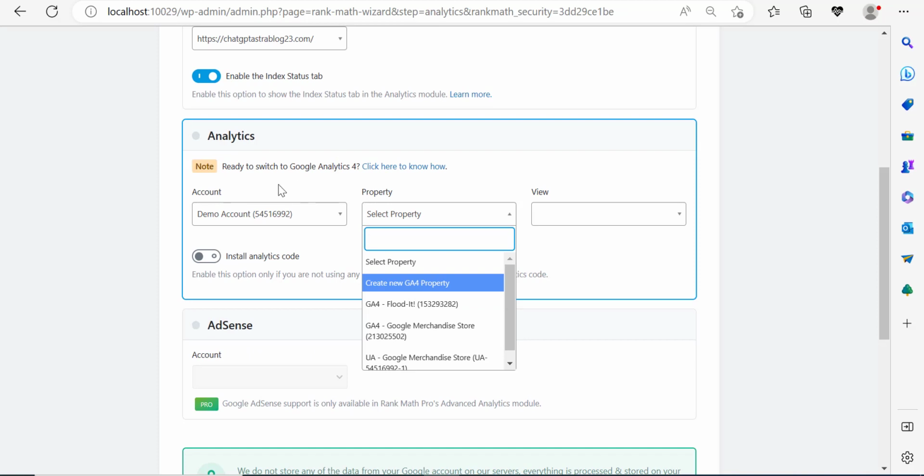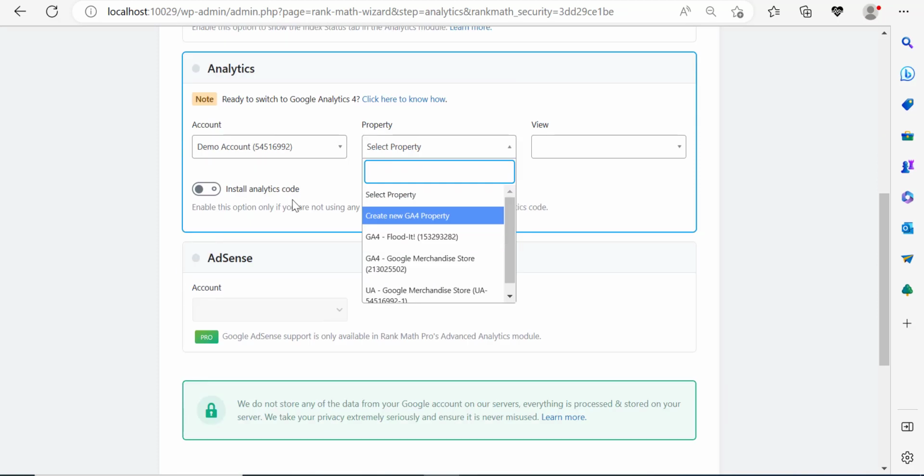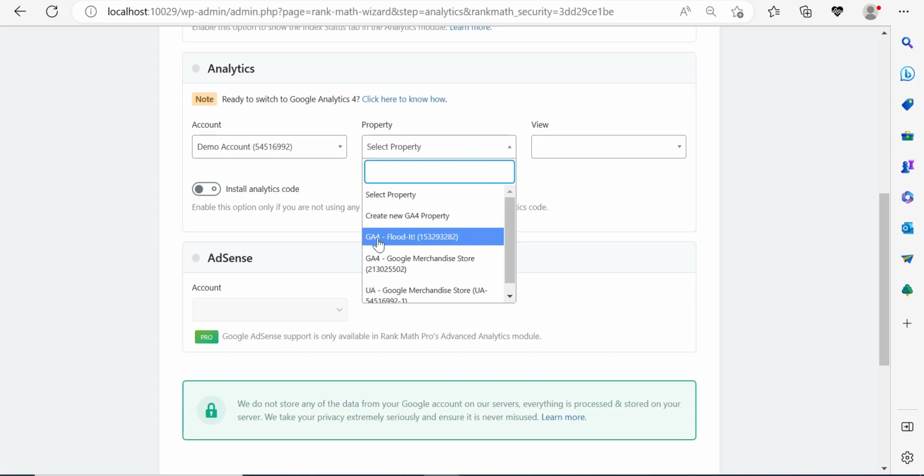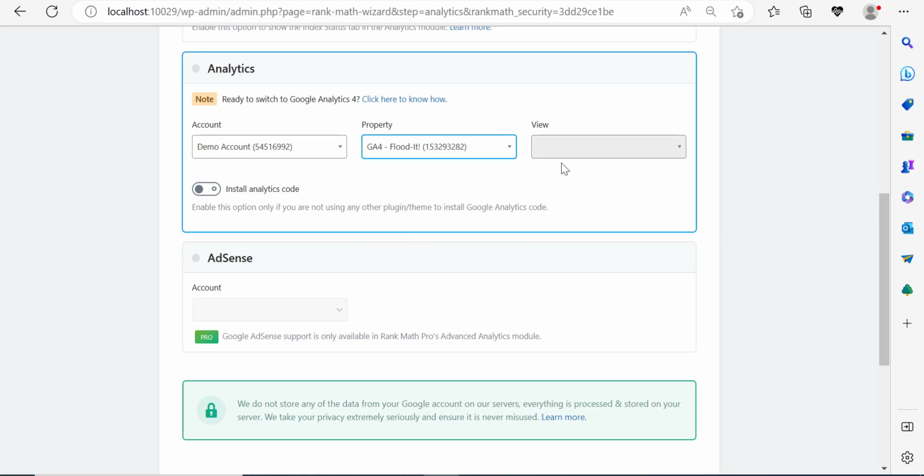Now, if you don't have an analytics property or a Google Analytics account, then you need to make sure that you create one and create a property. Now, in my case, I already have a property, so I'm going to select one. And here you can even select the property view.